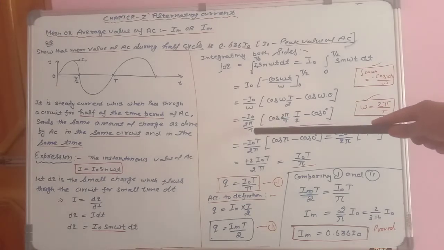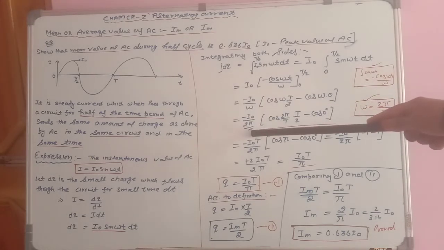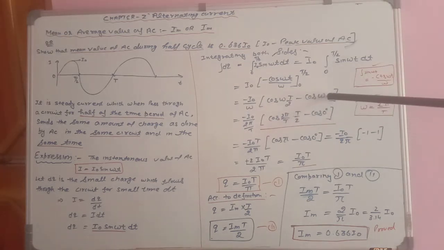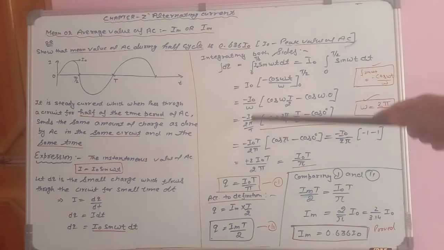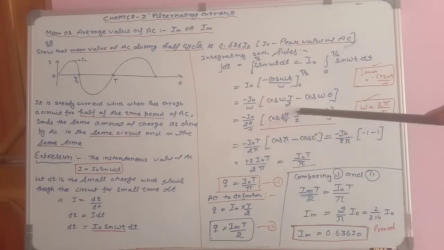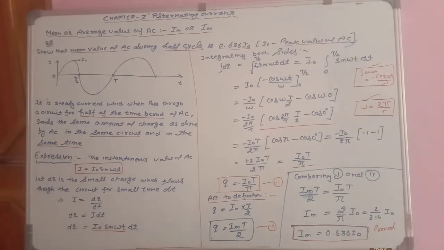So minus I naught upon, now instead of omega you can write 2 pi upon T. If you remember, in plus 1 we derived that the omega value is 2 pi upon T. So put in place of omega 2 pi upon T: cos 2 pi upon T times T by 2, minus cos 0. Now this T will go up, minus I naught T upon 2 pi, T and T will cancel out, 2 and 2 will cancel out, cos pi minus cos 0.